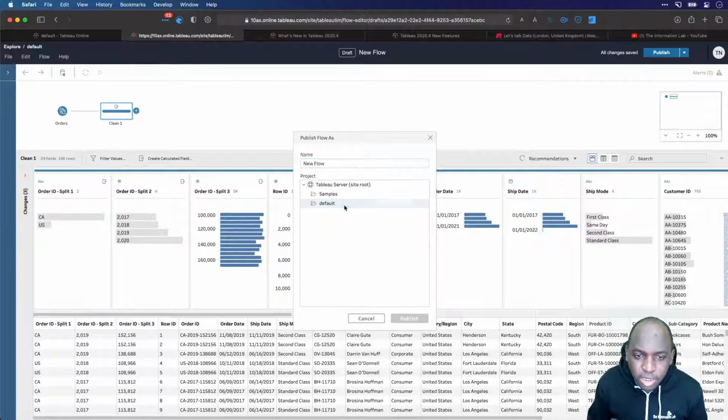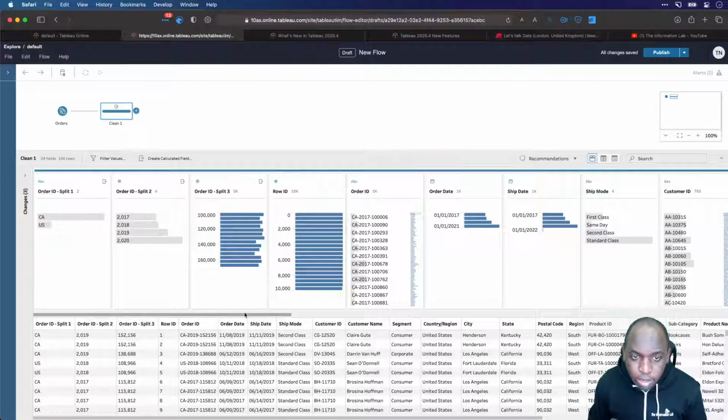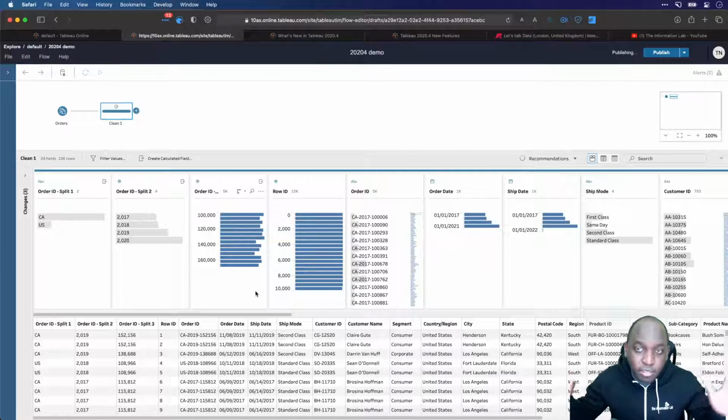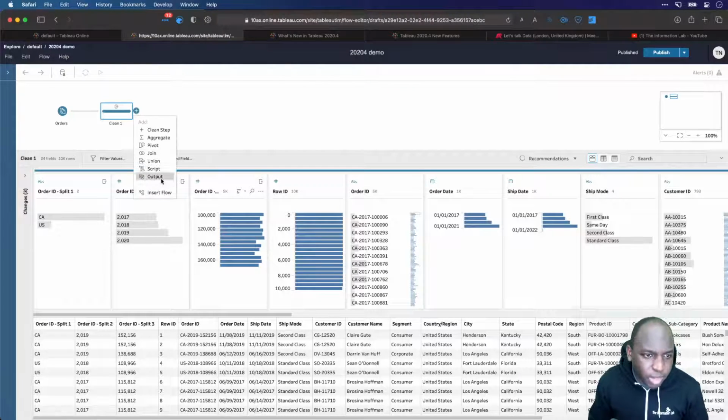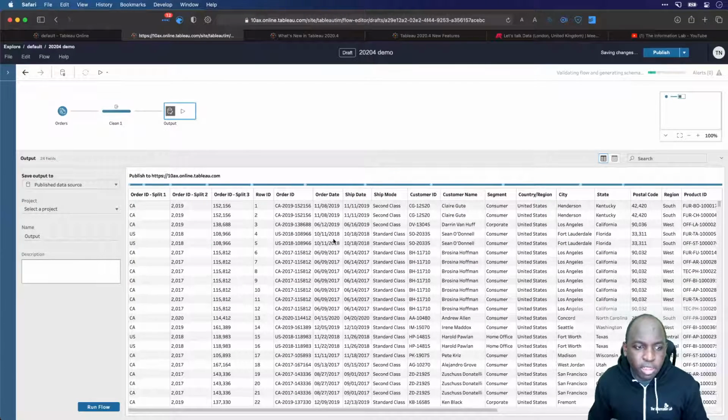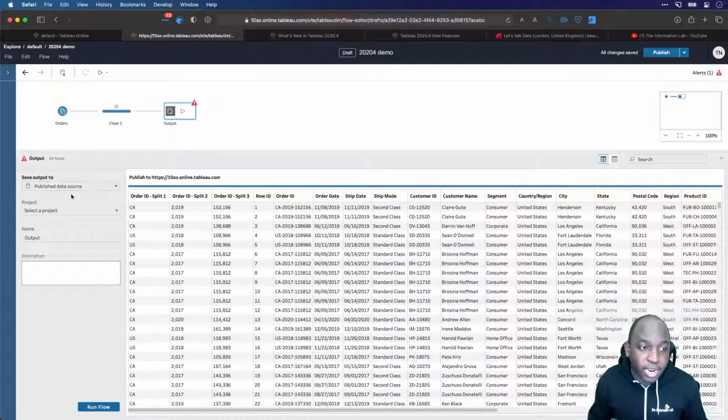But I'll save it to my default folder. I'll call it 2020.4 demo. And I think I put a dot there. You're not supposed to. Actually, no, I'm supposed to choose somewhere to save it as well. 2020.4 demo, hit publish. I've put it into my default space. And now that's basically saved or published in this particular instance. I get a success message at the top. And now if I add a very simple output here, you can see that this is pretty much ready to go. I get the standard output options.